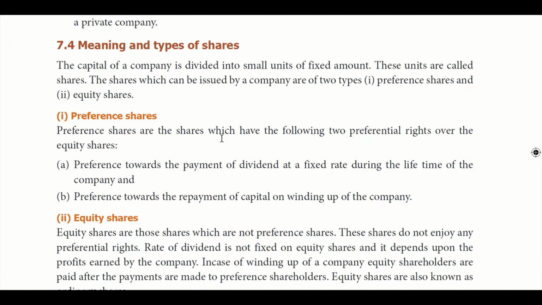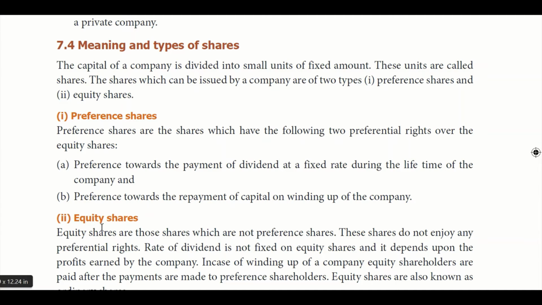Now we see the meaning and types of shares. There are two types of shares. One is preference shares, the other one is equity shares. What is a preference share? The payment of dividend to the preference shareholders is given much preference. For preference shareholders, dividend at a fixed rate is paid throughout the lifetime of the company, and they get preference towards repayment of capital during winding up of the company.